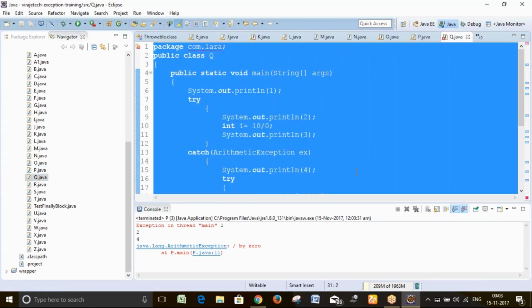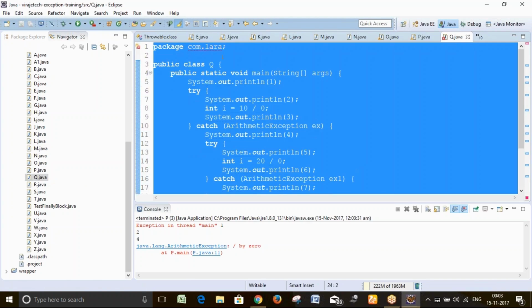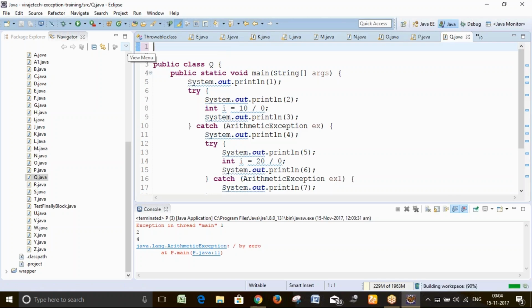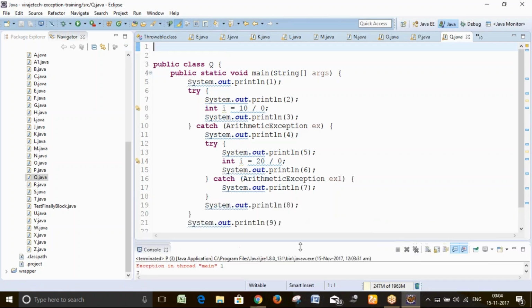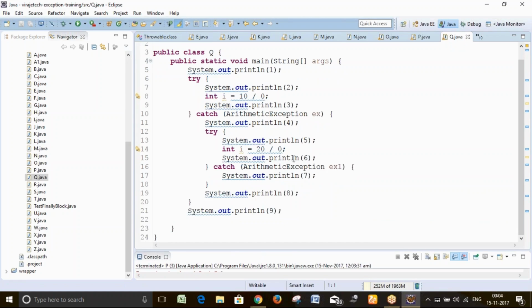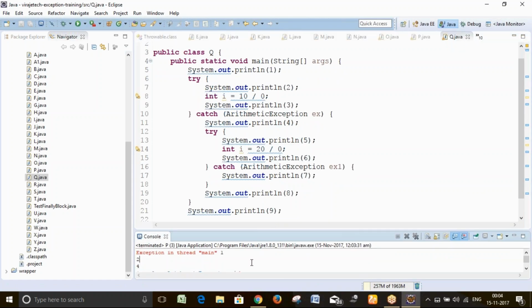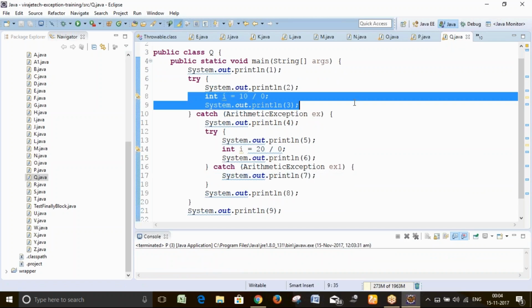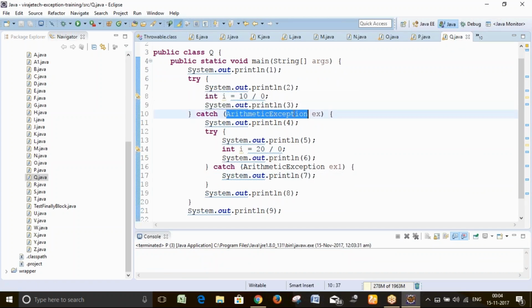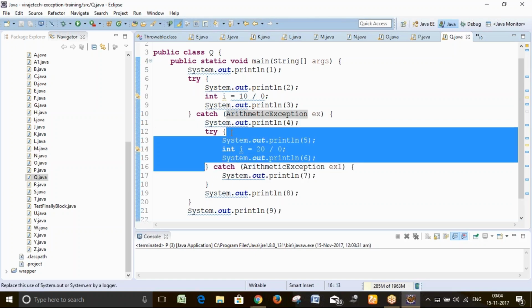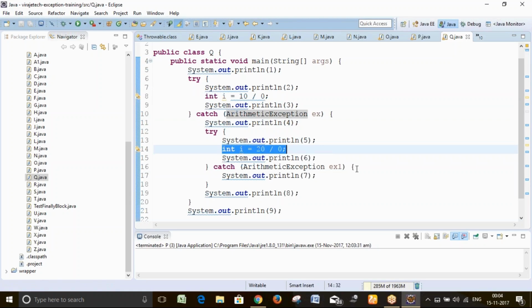Now let's come to this. Look here, you have one unwanted situation, ArithmeticException, so it will come into the catch. Now there is one more unwanted situation, so inside the catch you are again putting a try catch, and it is handled like this, and you are printing this.